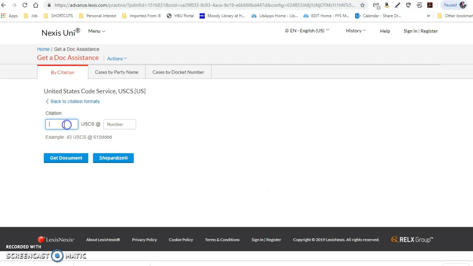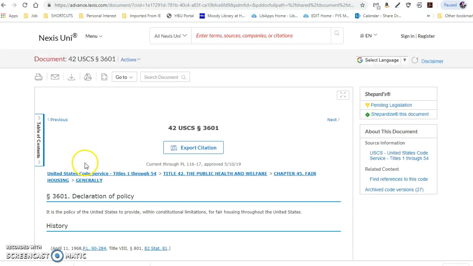And now I'm going to put the citation in. And I know that the title for this is 42. And the number can be 3604 or 3601. 3601 will be the first, and then as you go deeper in it, it goes to 4. Let's go ahead and run that.